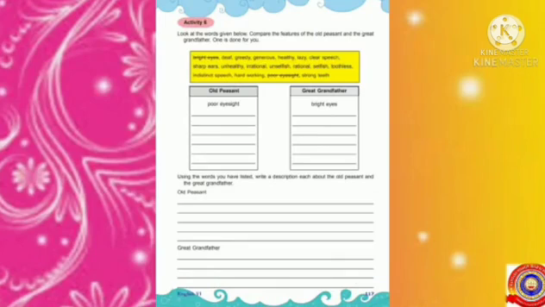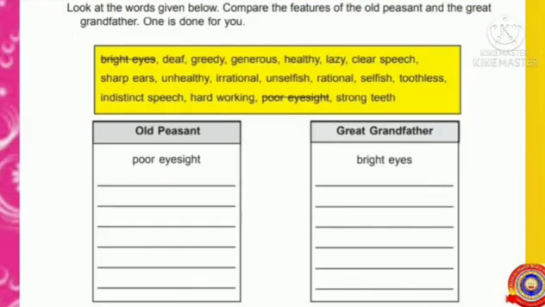Students, now all of you take page number 117. There is an activity. Activity 6. All of you read the question given there. Look at the words given below. Compare the features of the old peasant and the great-grandfather. One is done for you. Students, now all of you read the features given in the box.